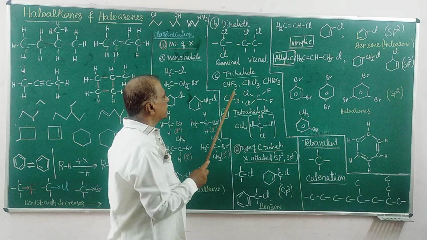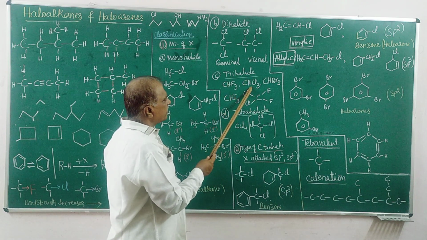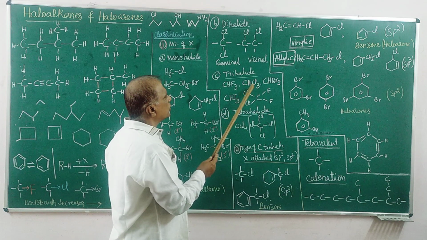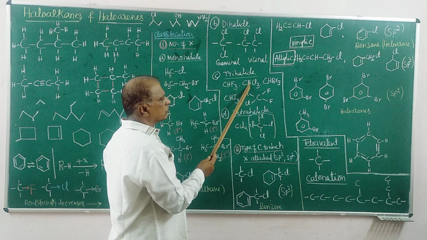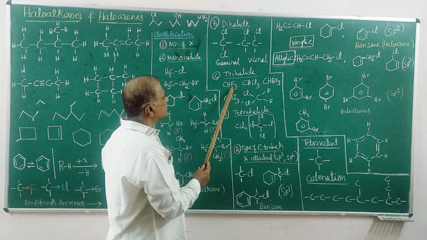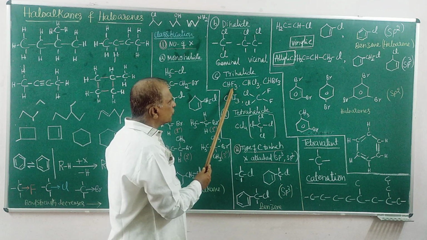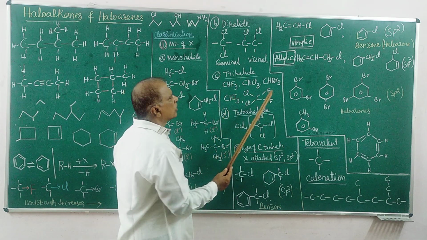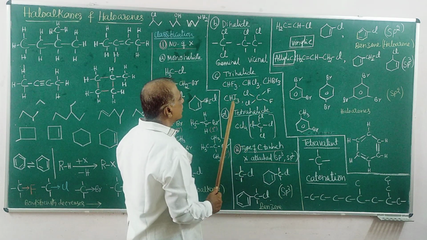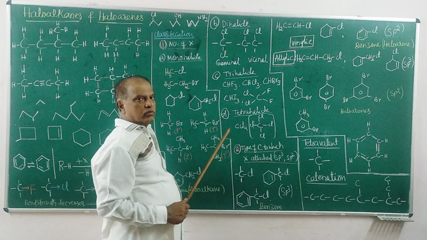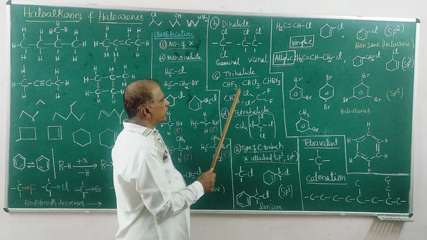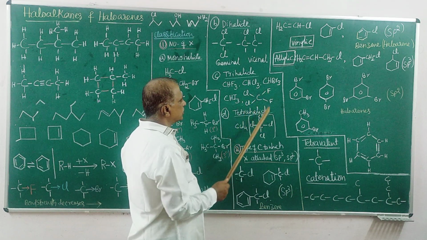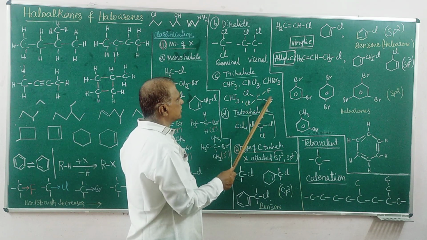Trihalides: here the compound is familiar, chloroform, with carbon connected to three chlorine atoms and one hydrogen, four chemical bonds. Similarly fluoroform, bromoform, iodoform. These have three halogen atoms. Here there are four halogen atoms, of course, that is tetra, CF4.